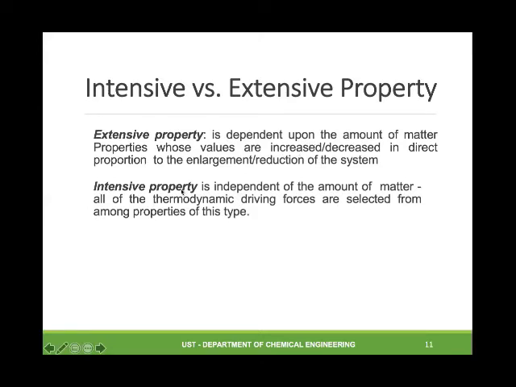While an intensive property is independent of the amount of matter, all of the thermodynamic driving forces are selected among properties of this type. So intensive properties are independent of the amount of matter. What are examples of intensive properties? We have temperature, pressure, density, molar volume, molar enthalpy. For example, in the case of temperature, the total temperature in the system is equal to the temperature of that part of the system. So unlike extensive, it's not additive.